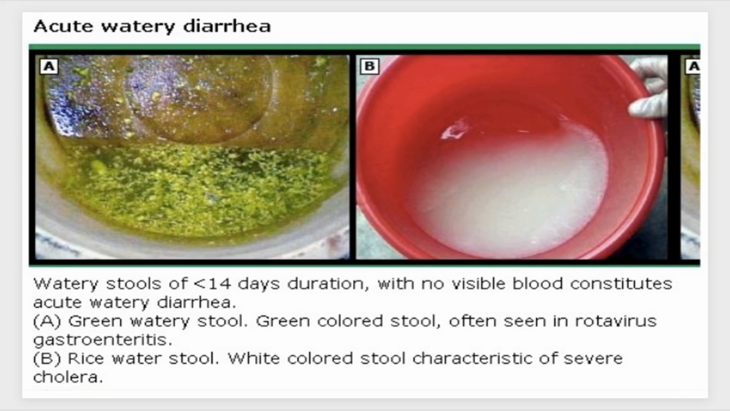So here we've got a couple of examples of different stools. On the left, green watery stool. That might be from rotavirus. On the right, we have the rice water description of stool from cholera. You can see it looks like rice in water, and that's all those minerals and calcium in there that makes it look white.